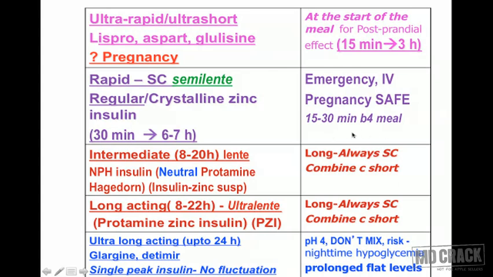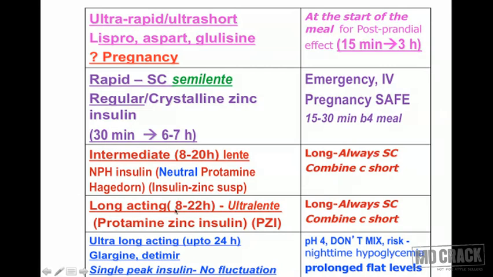The next insulin is intermediate acting insulin. Onset is about 8 hours and the duration about 20 hours. It is also called lente insulin. The example is NPH insulin, that's neutral protamine Hagedorn insulin, and there is also insulin zinc suspension. It has a long action, is always given by the subcutaneous route, and is combined with short acting insulins.